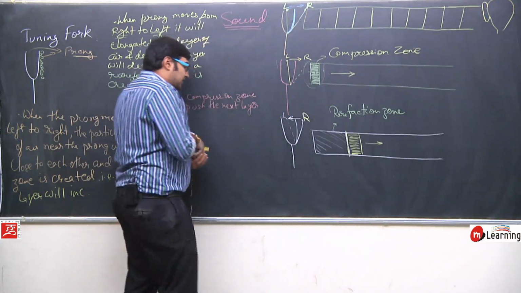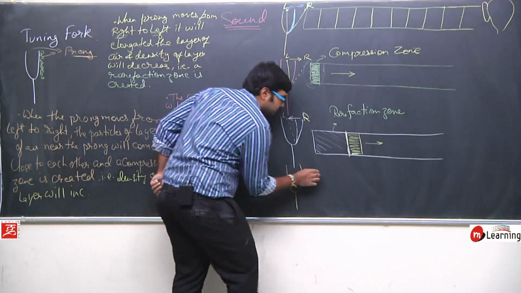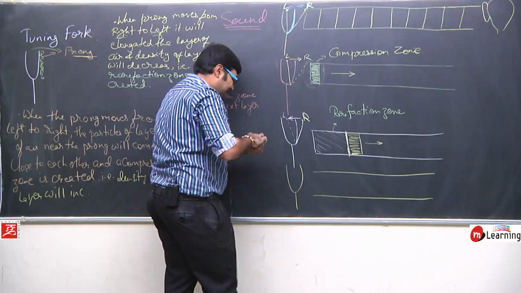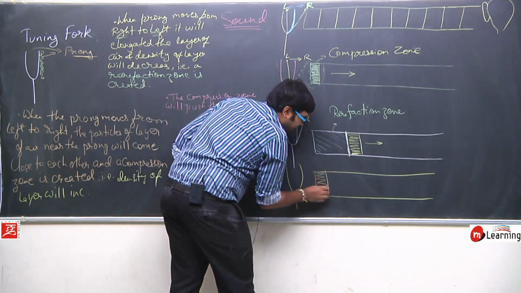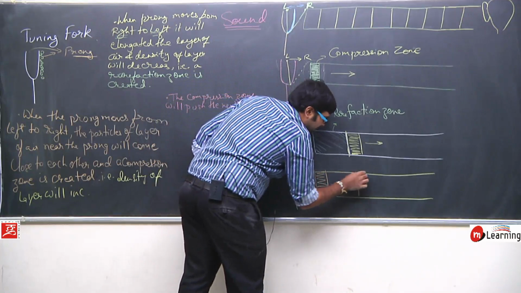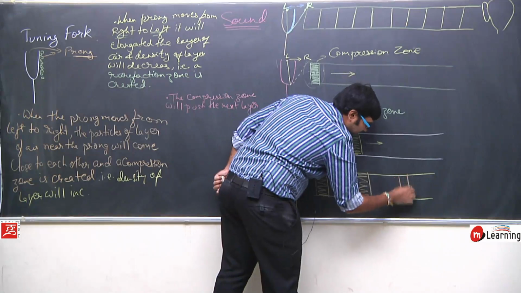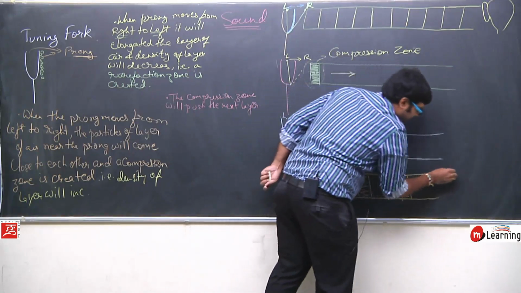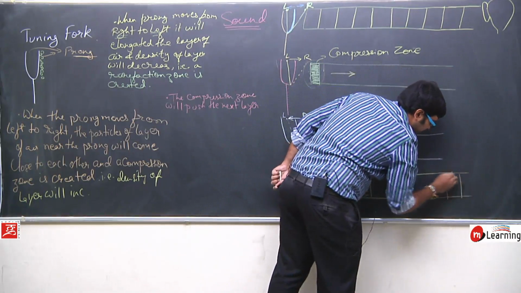So what you will find is that in this tuning fork, continuously adjacent compressions and rarefactions, compression and rarefaction zones, will get created like this.